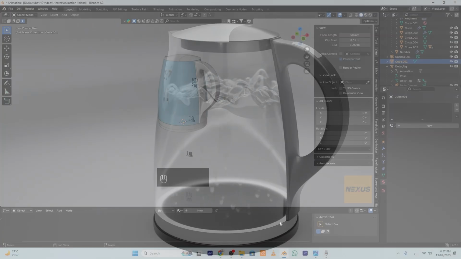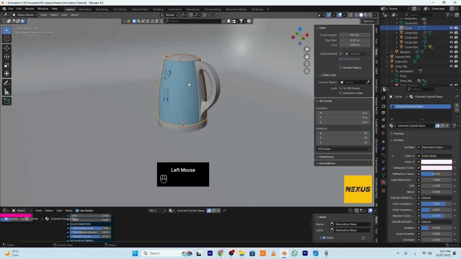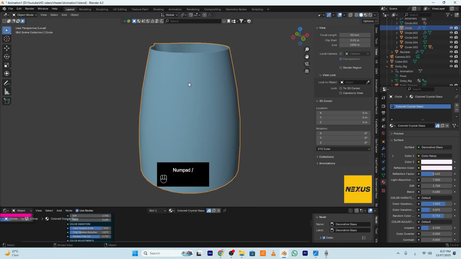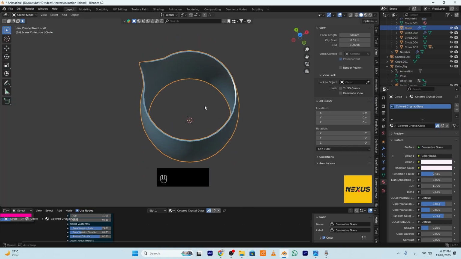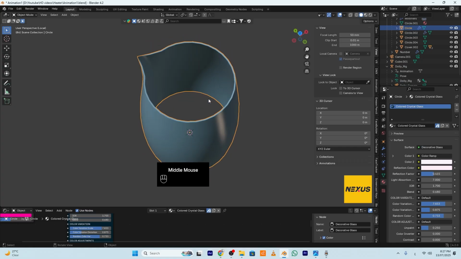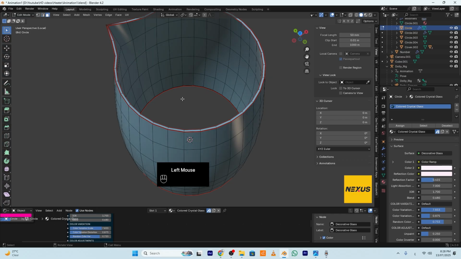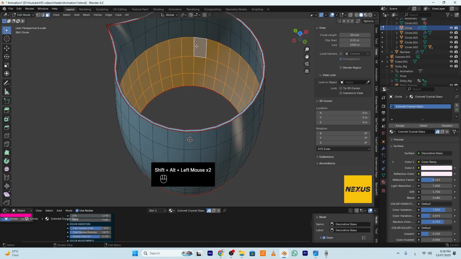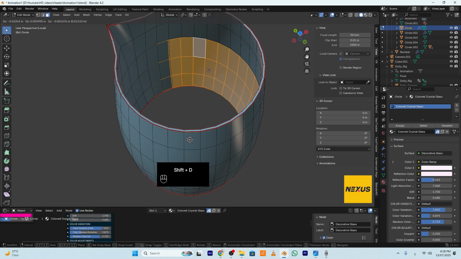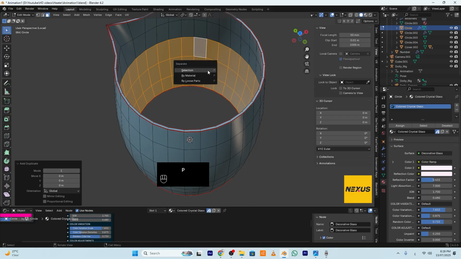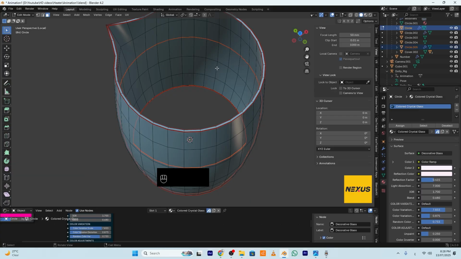Let's jump in. So I will select the glass part, isolate it, edit mode and face selection. Select those faces. Don't forget the shortcuts. Duplicate it and separate the faces.